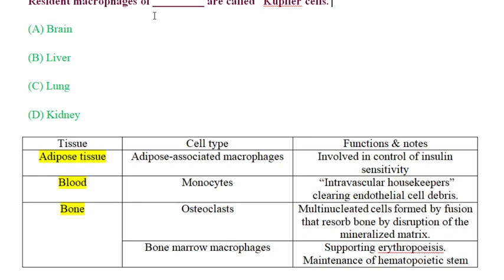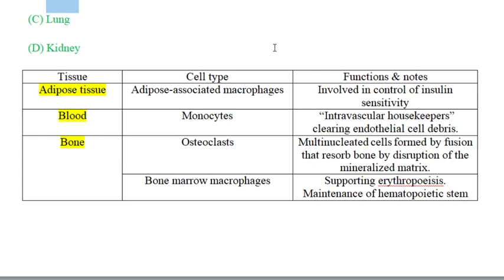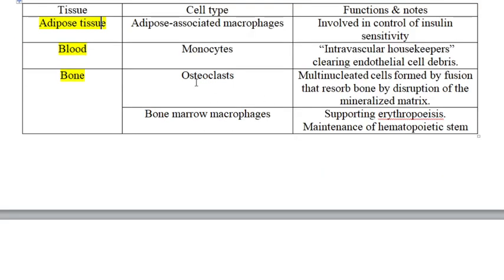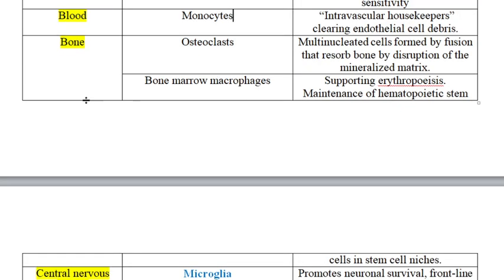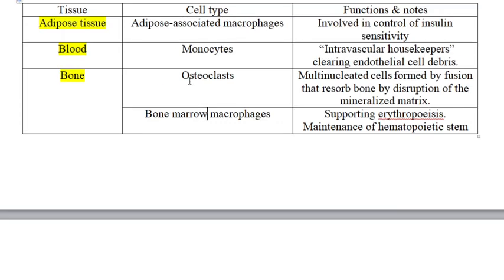Next question: the resident macrophages of the liver are called Kupffer cells. The resident macrophages of adipose tissue are called adipose associated macrophages and they are responsible for controlling insulin sensitivity. In blood you can find monocytes, which are precursors of macrophages and act as intravascular housekeepers. The main role of the resident macrophages of blood is clearing endothelial cell debris. In bone you can find osteoclasts, as well as bone marrow macrophages. Osteoclast cells are the resident macrophages present in bone.